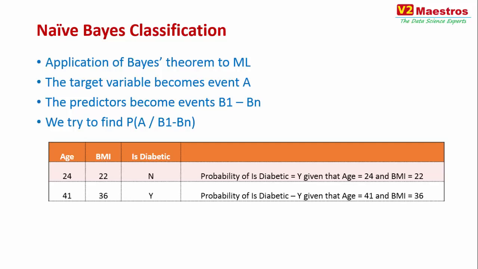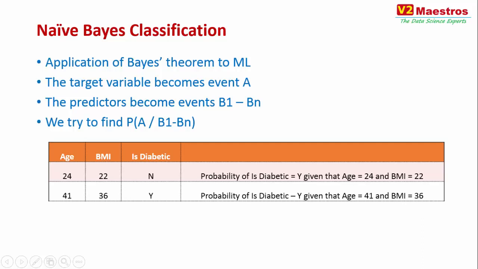So you have a customer coming into your store and you're trying to predict if the customer is going to buy your stuff, and B1 to Bn are basically the prior information you already know about the customer, like the customer's age, the customer's income, the customer's preferences and stuff like that. So for example, if you look at this table we created in the earlier example, age, BMI and diabetic. The way you would state these is like the probability that diabetic equals Y given that the age is 24 and BMI is 22, and the probability that diabetic is again equal to Y for the second record given that age is 41 and BMI is 36.